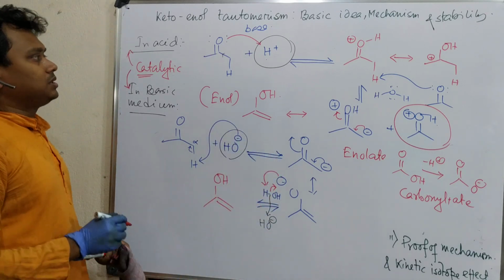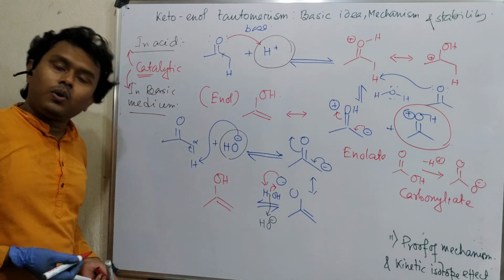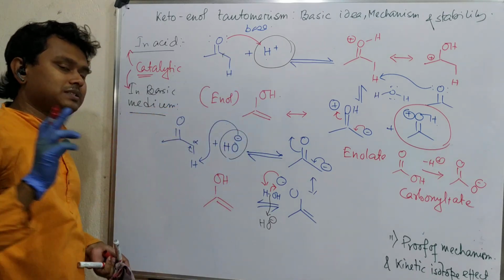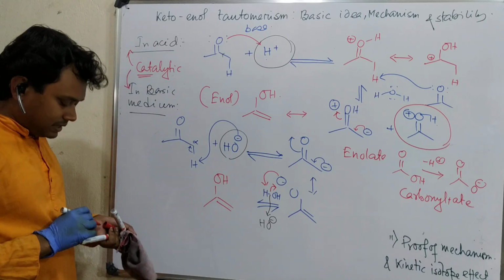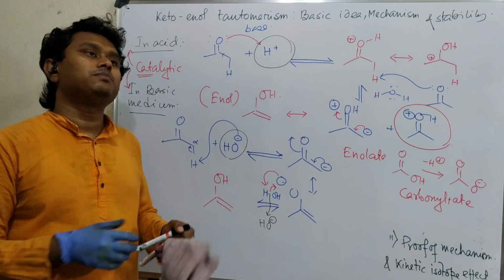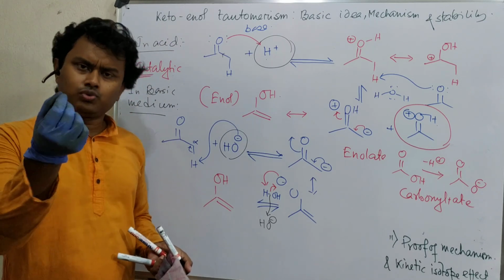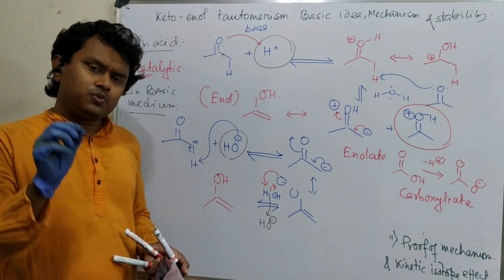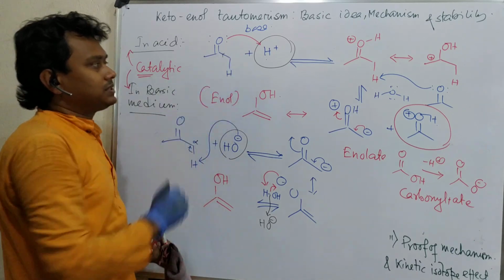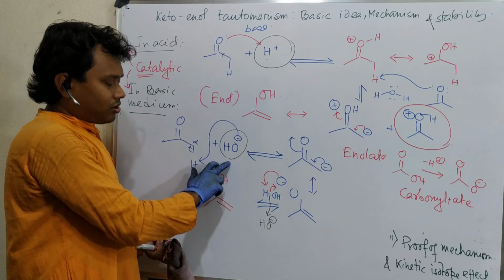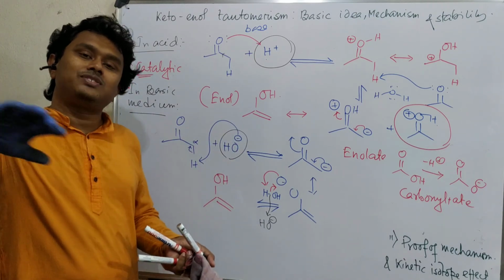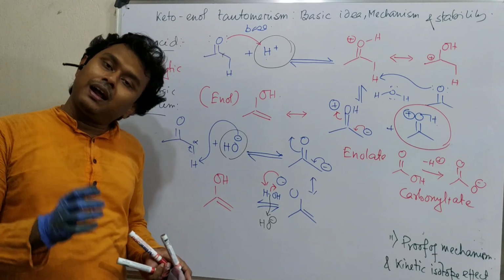A simple question: if we keep a keto or enol, will it be stable for a long time in the absence of any acid or base? Yes, I will give the proof. And second, why is some amount of enol present? For example, you prepare acetone, and a very small amount of enol is present. Because in acetone, one molecule can act as an acid and another molecule of acetone can act as a base, so they can undergo enolization.